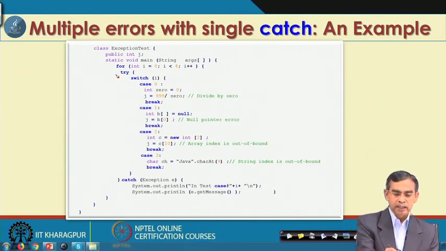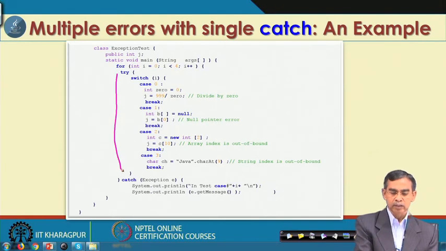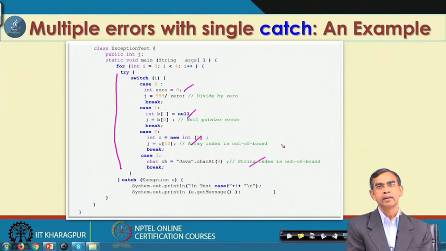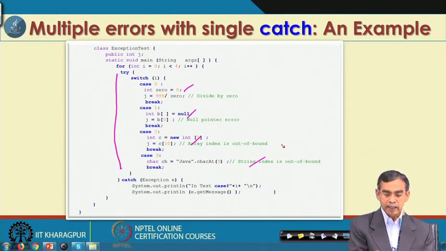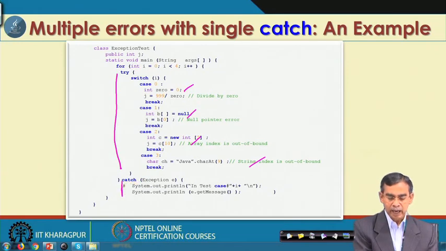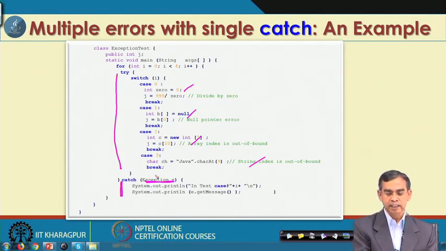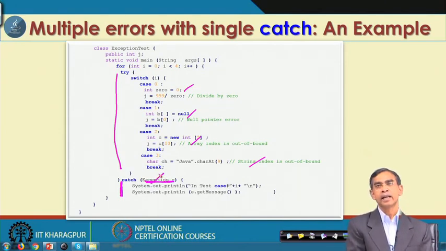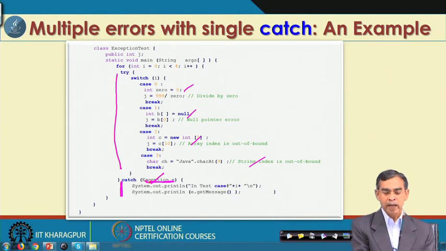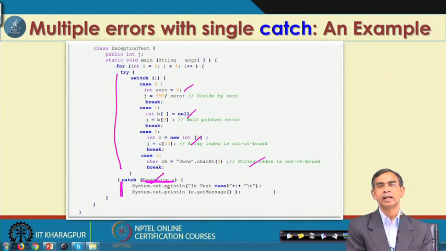This is the try block, so that whatever error occurs, it will try to see whether any exception or error occurs or not, and then here we have a single catch. In this catch we have used the exception of the class Exception. In the last example, we mentioned the exception of a particular class, say null pointer exception or arithmetic exception or divide by 0 exception.